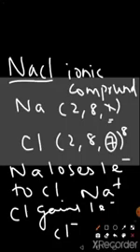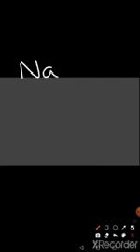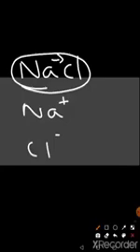So when sodium chloride is formed, sodium loses 1 electron to chlorine and becomes positive, and chlorine gains 1 electron from sodium and becomes negative. Sodium chloride as a whole has no charge, but individually, sodium is positively charged and chlorine is negatively charged.